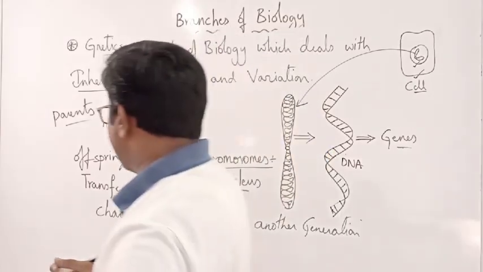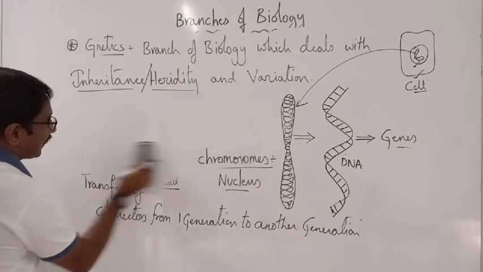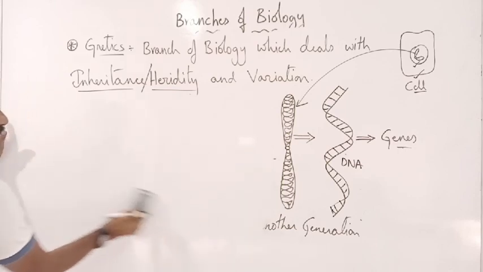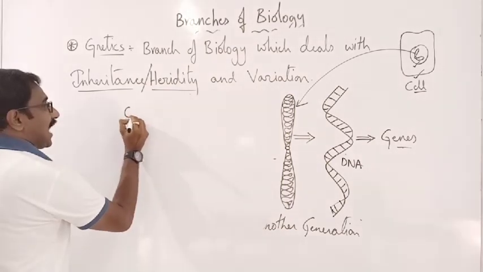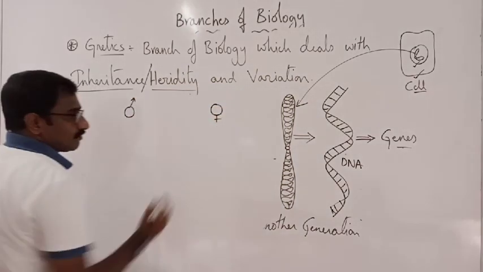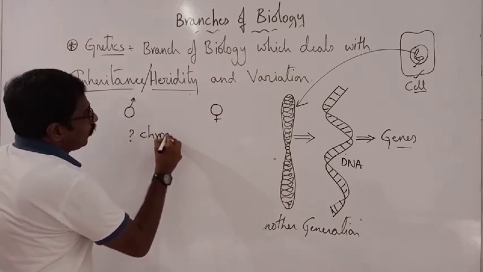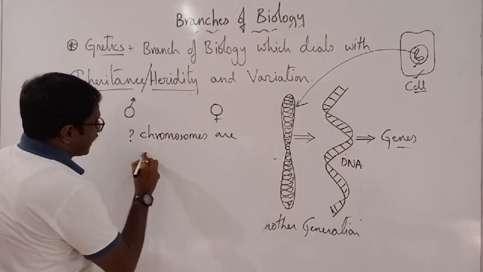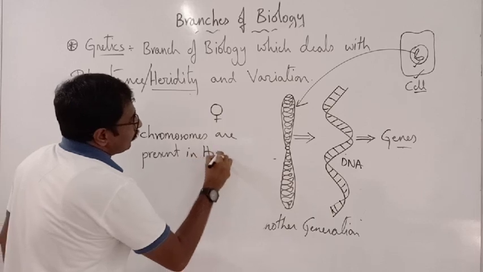Now we must study how many chromosomes are there in humans. That's what I have to study now. Imagine that I have taken a male or a female. How many chromosomes are present in a human?